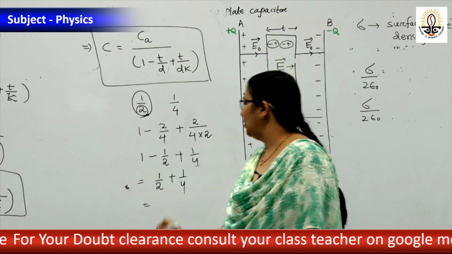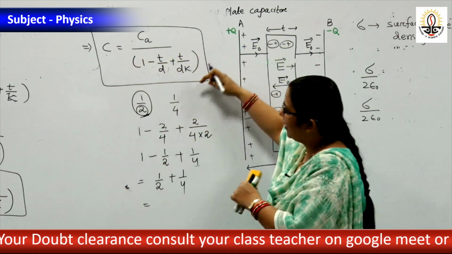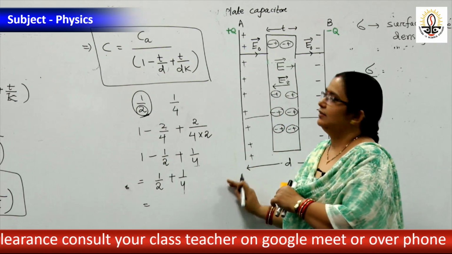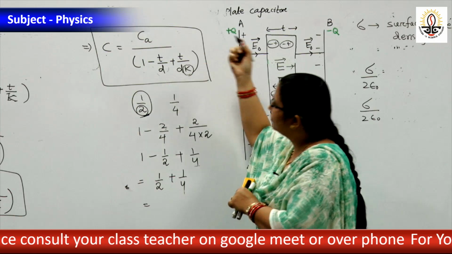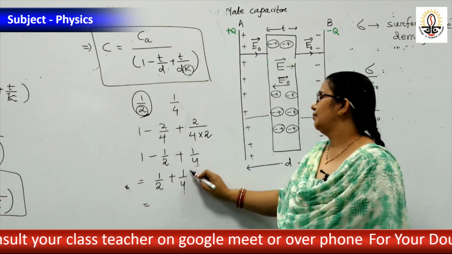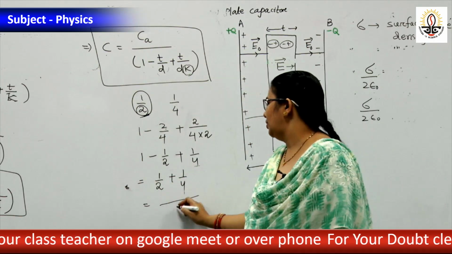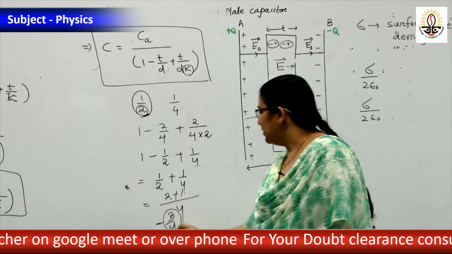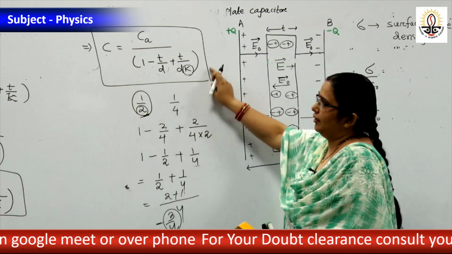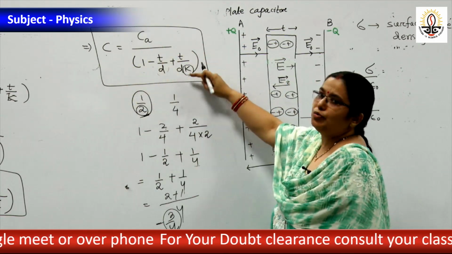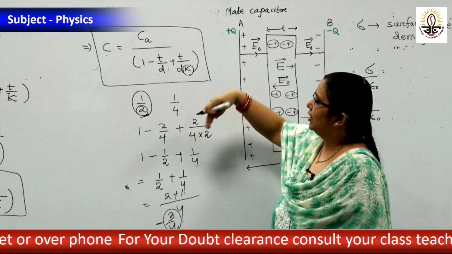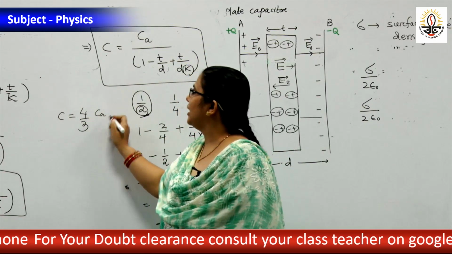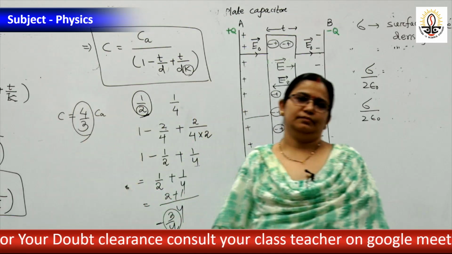This means in the denominator, this value is less than 1. Because half plus 1 by 4 means 2 plus 1, that is 3 by 4. That means this term is less than 1. If this term is 3 by 4, then it will go to the top, then C equal to 4 by 3 into Ca, and this value is greater than 1.